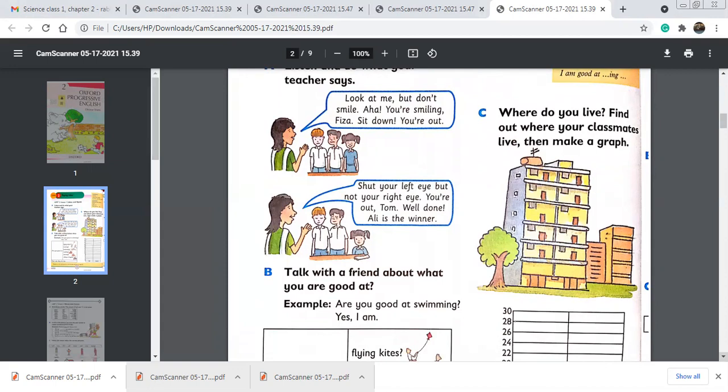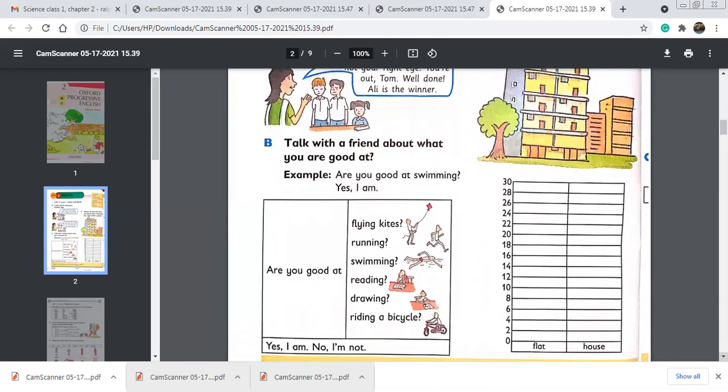Okay, so exercise B is talk with a friend about what you are good at. Example, are you good at swimming? Yes, I am. You can again discuss this with your family members. Are you good at flying kites? If you are good at flying kites, you must say, yes, I am. If you are not, then you must say, no, I'm not.